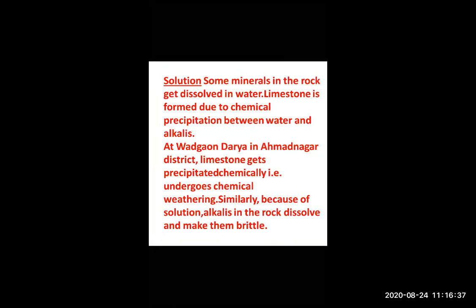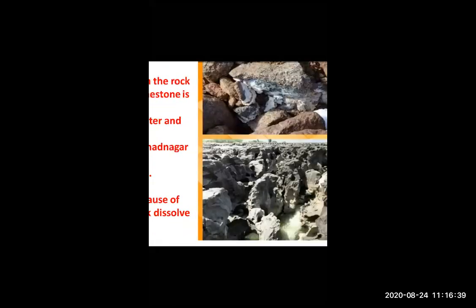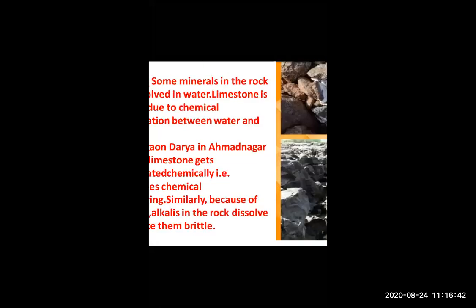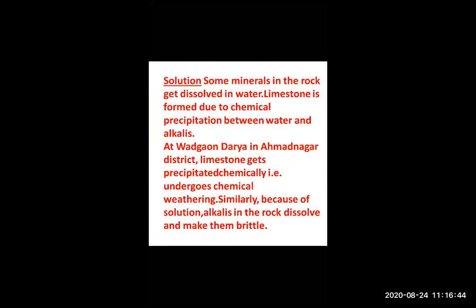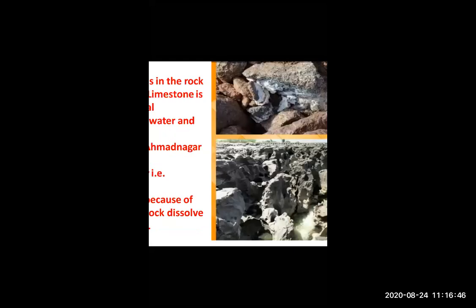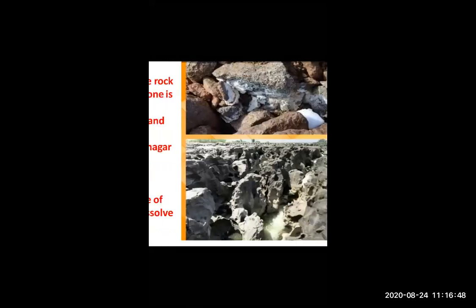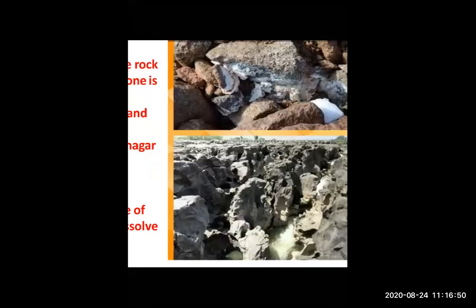Alkalis in the rock dissolve and make them brittle. Because of water and alkalis, the rock gets dissolved in the water and becomes brittle. Brittle means what? As like chalk. As you all know, chalk is also brittle. Yes, easily breakable.